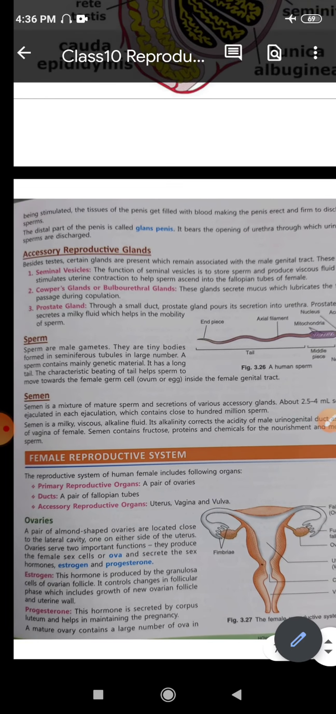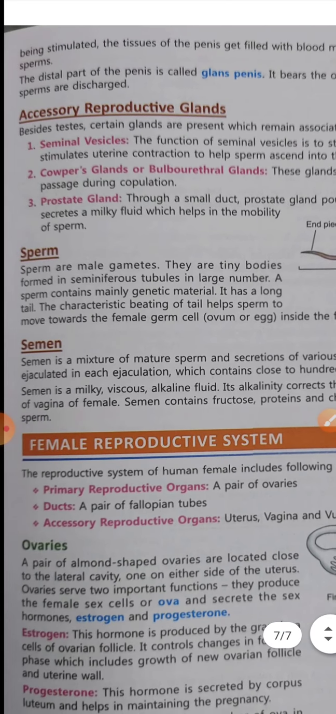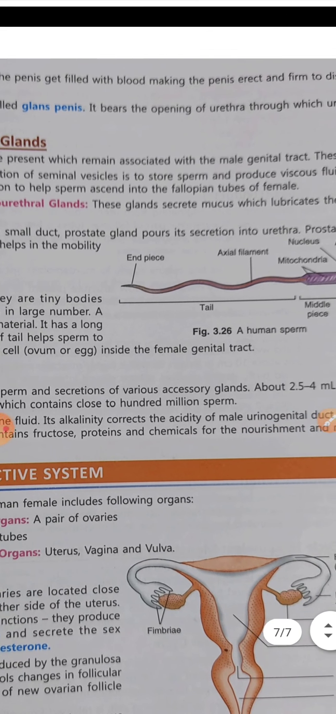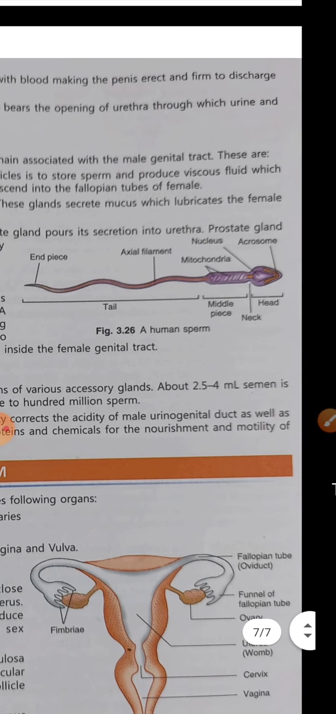Then comes the structure of the sperm. These are the male gametes, and here you can see the structure of the human sperm. They are very, very tiny bodies, formed in the seminiferous tubules, and they are formed in large numbers. A sperm contains mainly the genetic material, that is the DNA. It has a long tail. The characteristic beating of the tail helps the sperm move towards the female germ cell, the ovum, inside the genital tract.